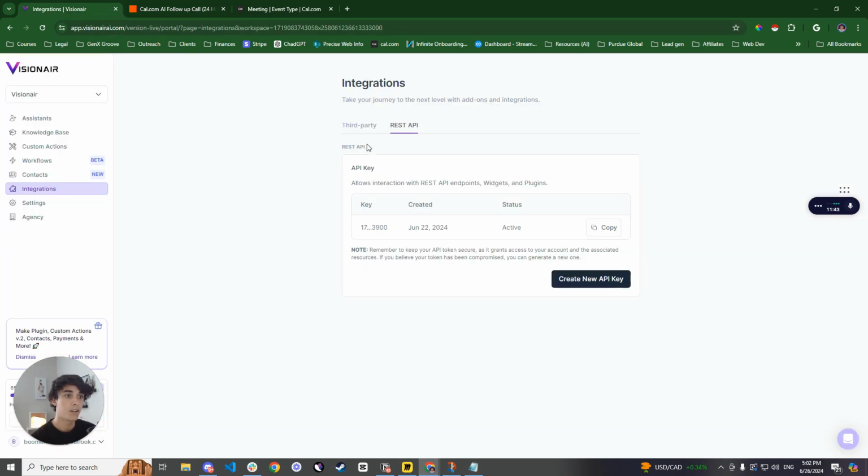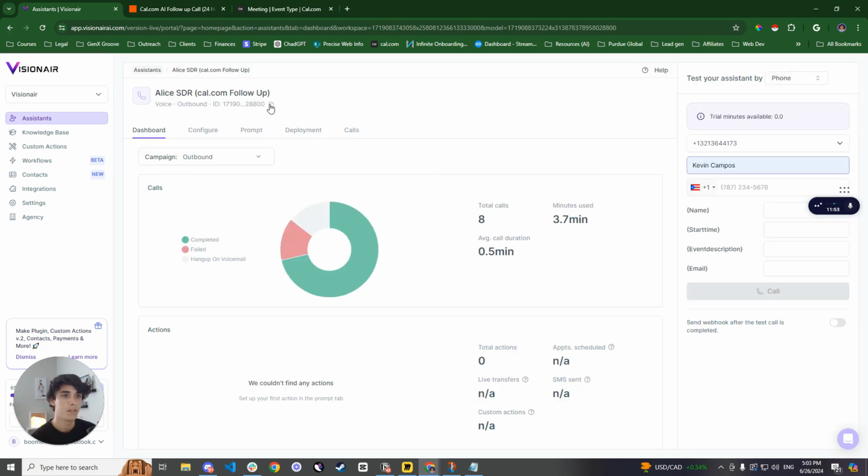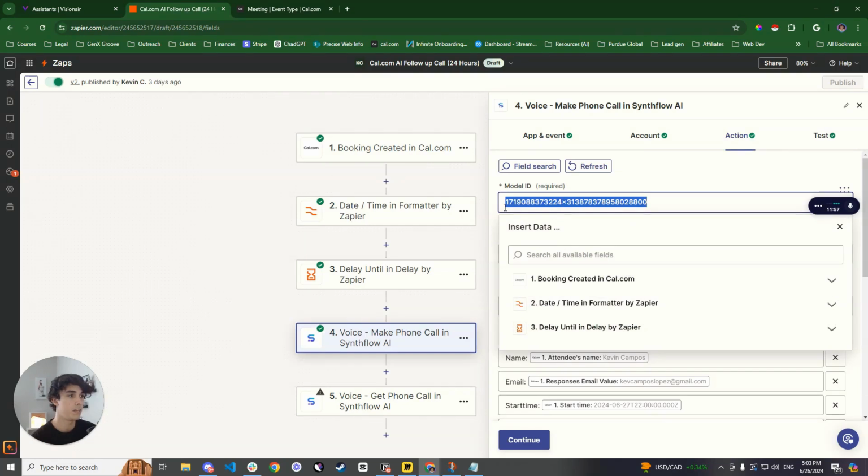So then you're going to go to the assistant that we just created. And you're going to go and copy the model ID. So you're going to press on open. This is the model ID right here. You're going to copy it. You're going to paste it onto here.